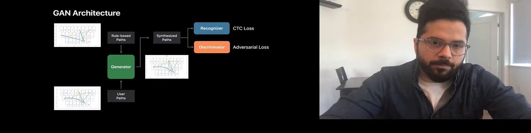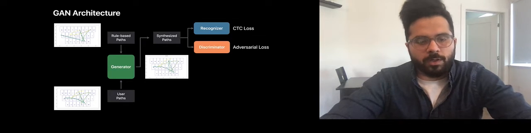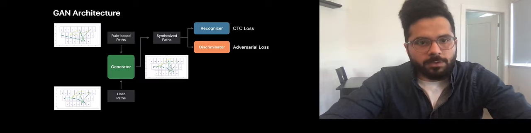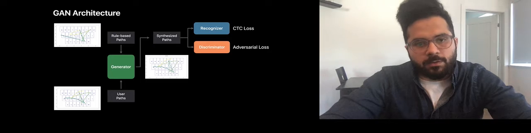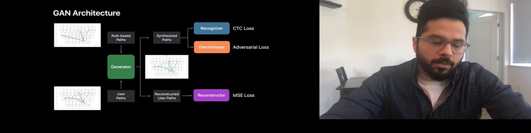as an added constraint. This recognizer was trained separately as the whole system wouldn't converge when trained jointly given the size of our dataset. Now we were generating valid words, but we were still lacking the user style in the output. So we added an extra constraint based on the reconstruction of the path and trained the generator in a multitask fashion.